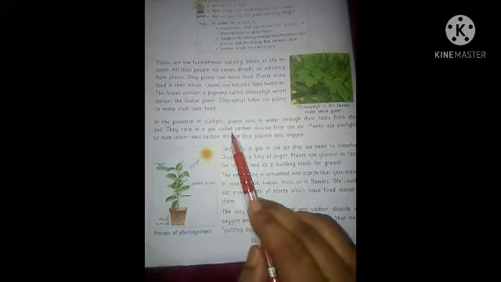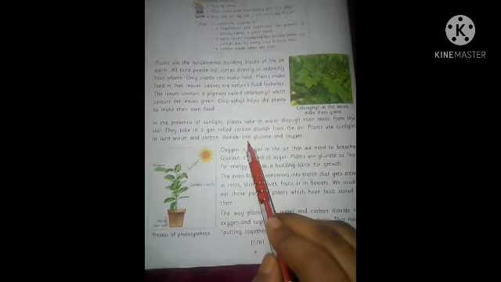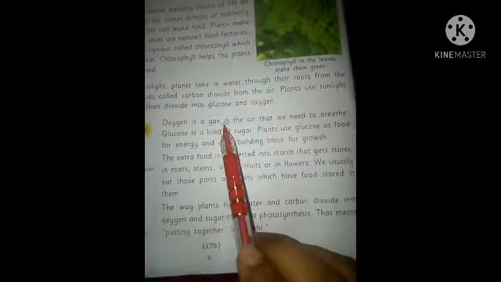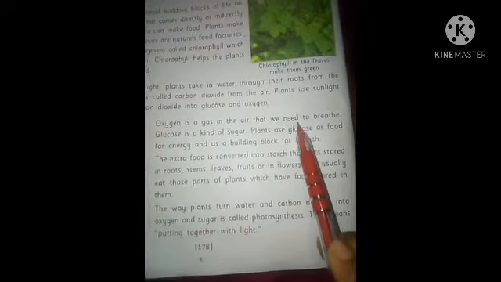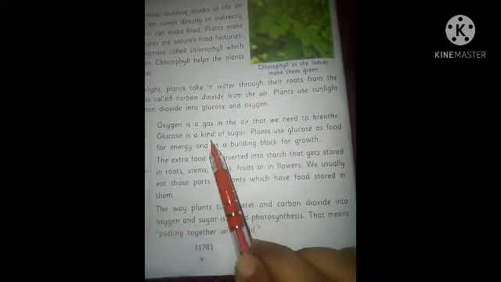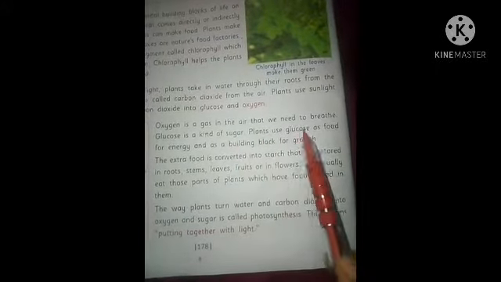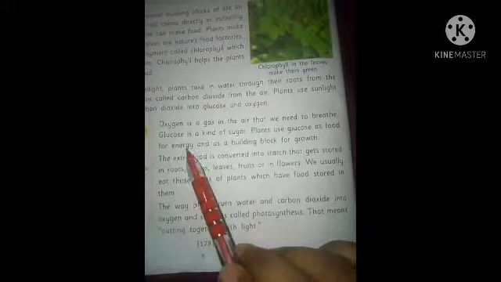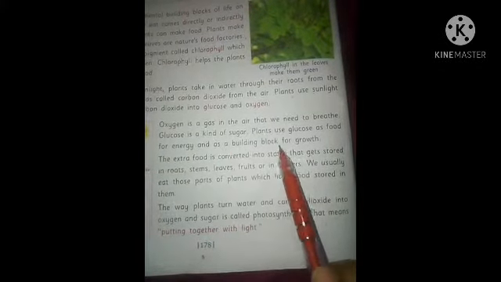Now see, in the presence of sunlight, plants take in water through their roots from the soil. They take in a gas called carbon dioxide from the air. Plants use sunlight to turn water and carbon dioxide into glucose and oxygen. Oxygen is a gas in the air that we need to breathe. Glucose is a kind of sugar. Plants use glucose as food for energy and as a building block of growth.